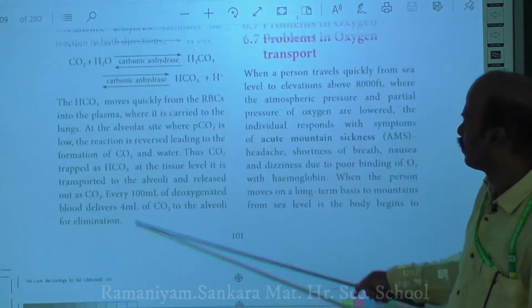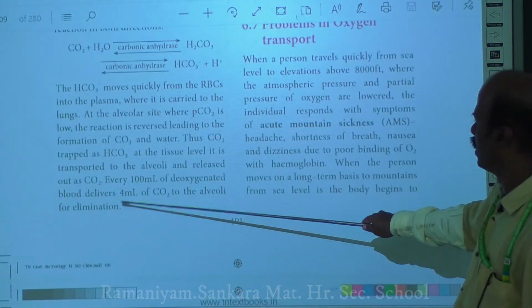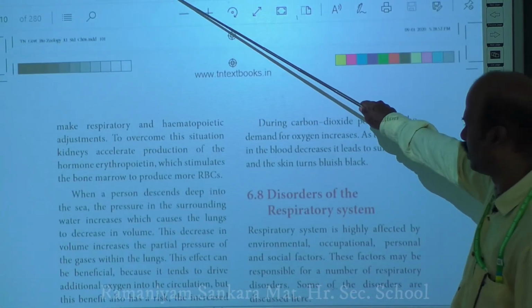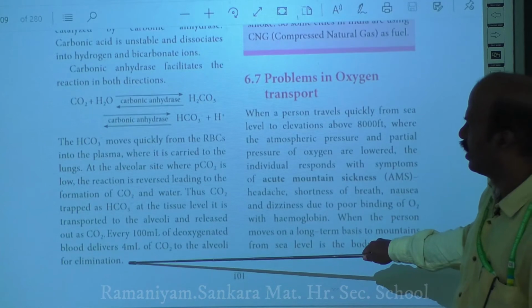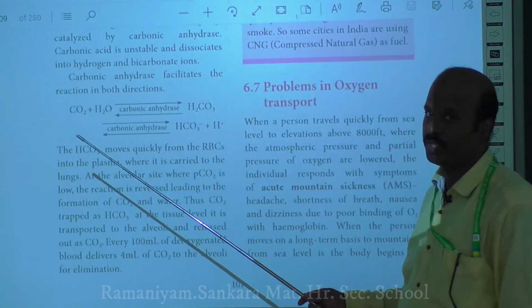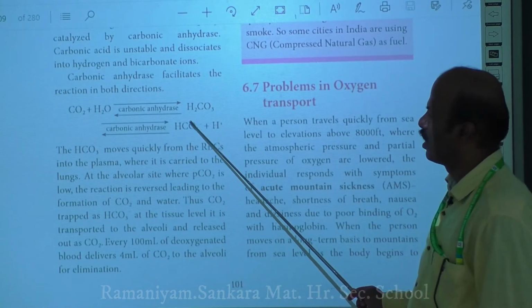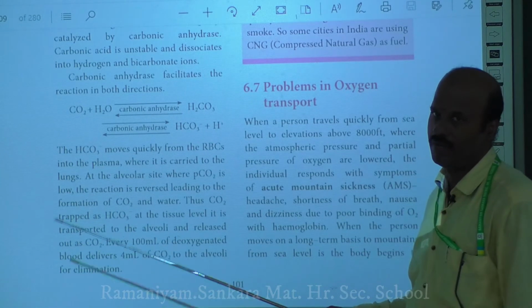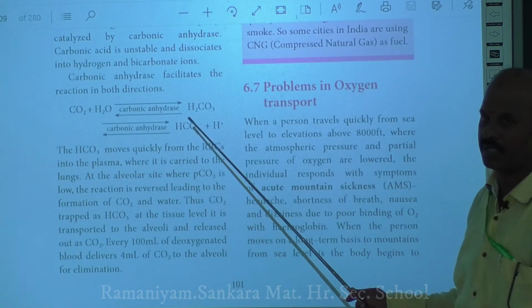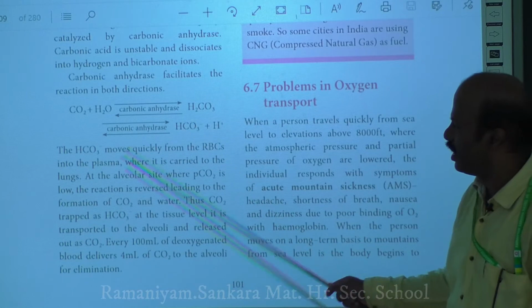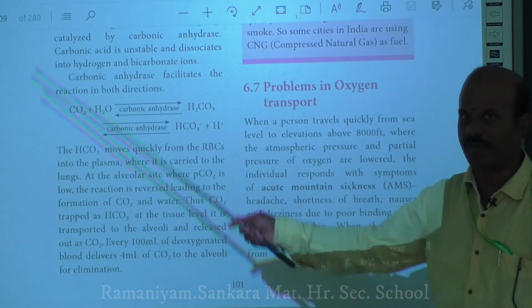I also discussed what is meant by chloride shift. Once the bicarbonate is formed in the RBC, it is released into the plasma and transported to the alveoli.